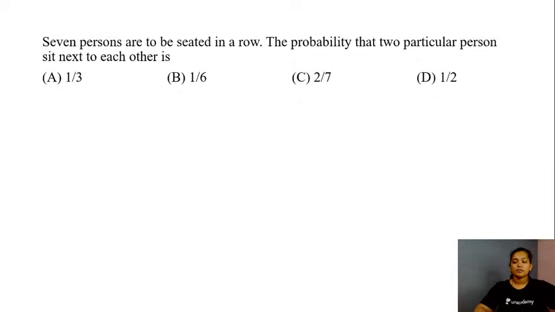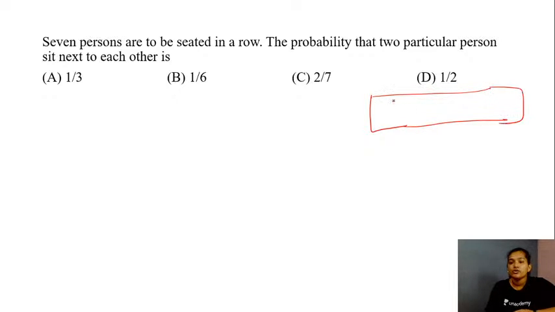So let's proceed with the next question for now. Here you have the next question. 7 persons are to be seated in a row. The probability that two particular persons sit next to each other. Now when I have 7 people, this will involve a bit of permutation concept.